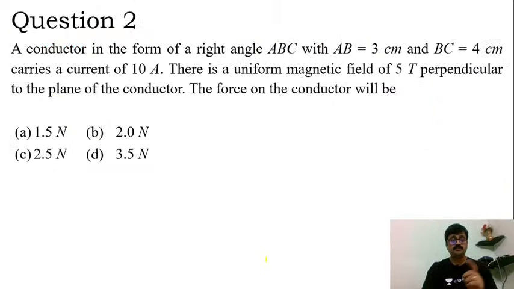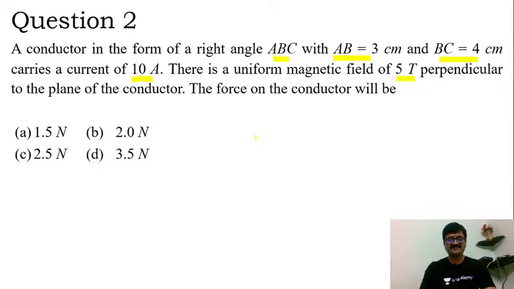Question number 2. A conductor in the form of a right angle triangle ABC, with AB equal to 3 centimeter and BC equal to 4 centimeter, carries a current of 10 ampere. There is a uniform magnetic field of 5 Tesla perpendicular to the plane of the conductor. The force on the conductor will be.